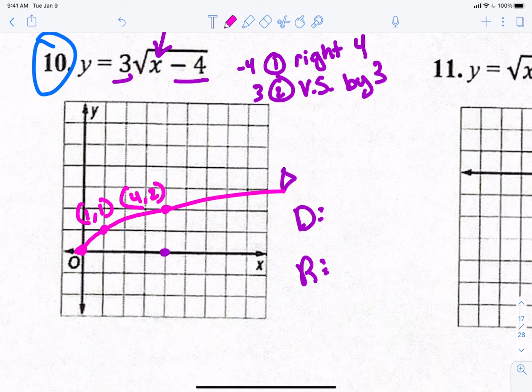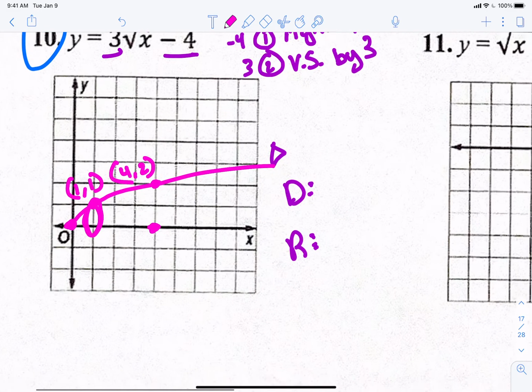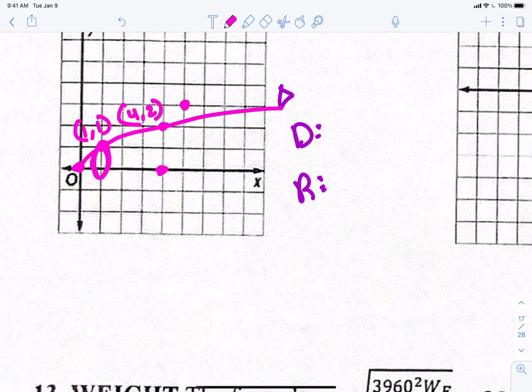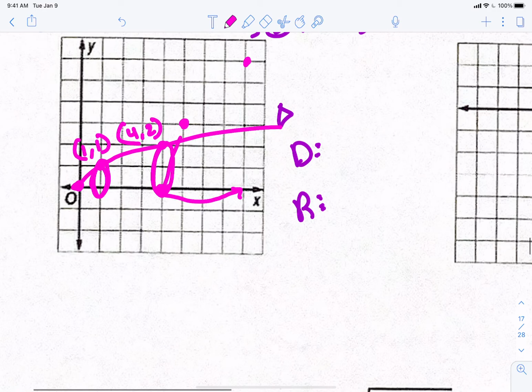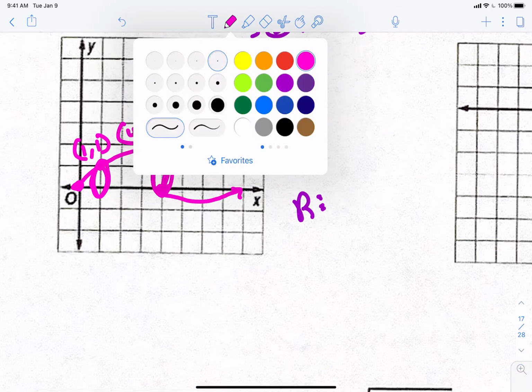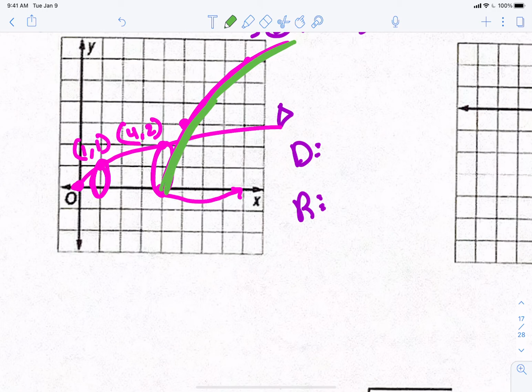So, if I start here at 1, 1, if this is 1 unit tall, he now should be 3 times that tall, right? He should be up here at 3 instead. This guy right here is 2 units tall. So if I go over 4, to the 4 mark, he should be 6 units tall. Is that 6? 2, 4, 6? And he should look something like this instead. Let me do a different color. Here, I'll put him in green. This is what my new one should look like. As long as you're close, as long as you visibly make him taller and move him over 4, that's all I care about.